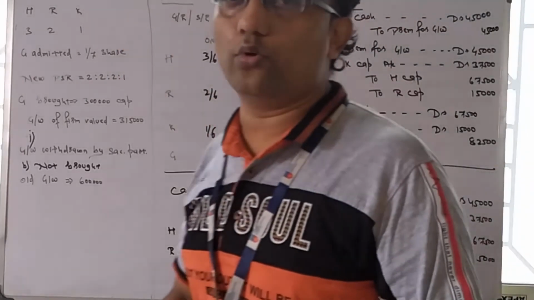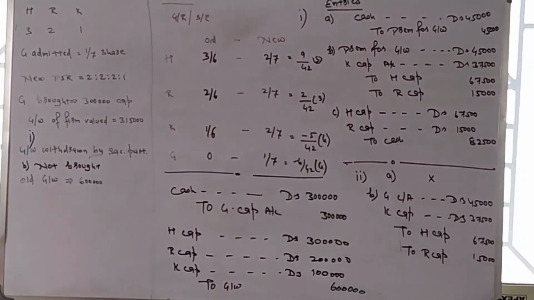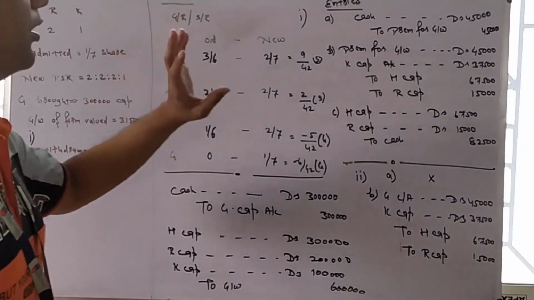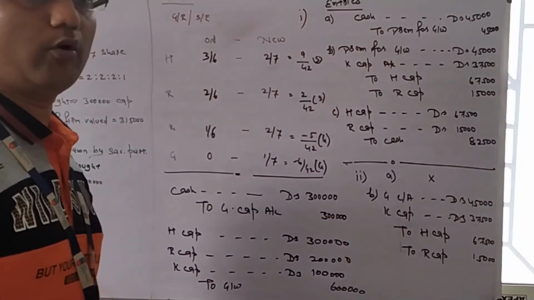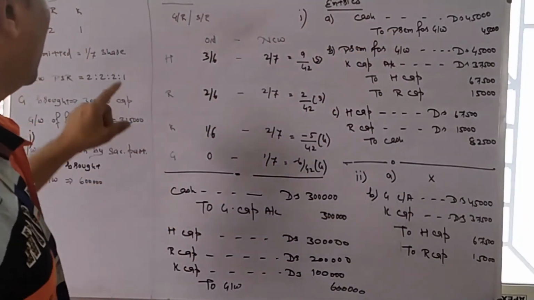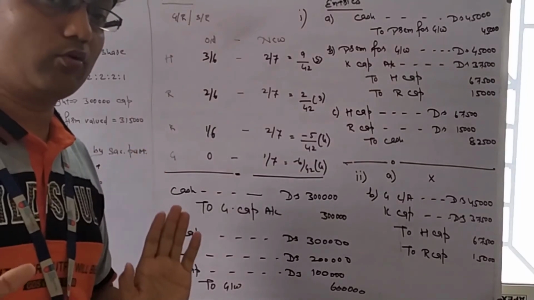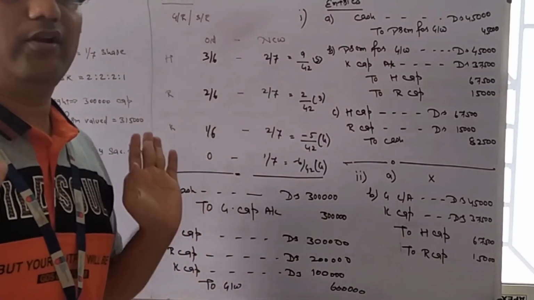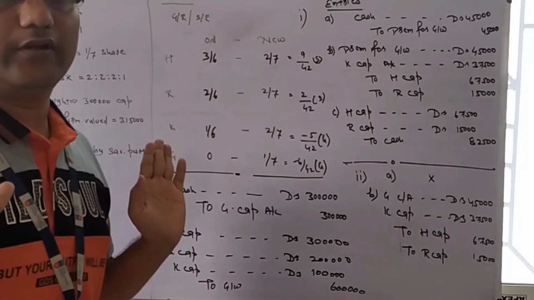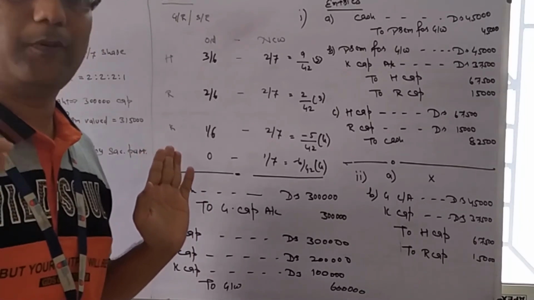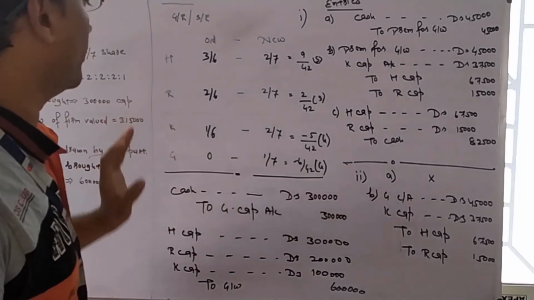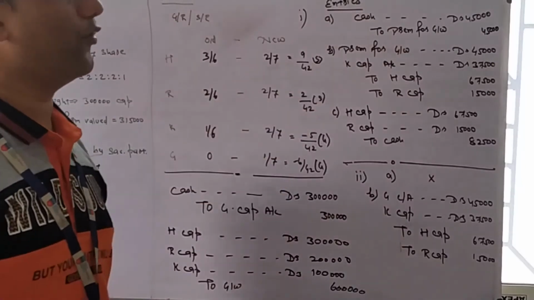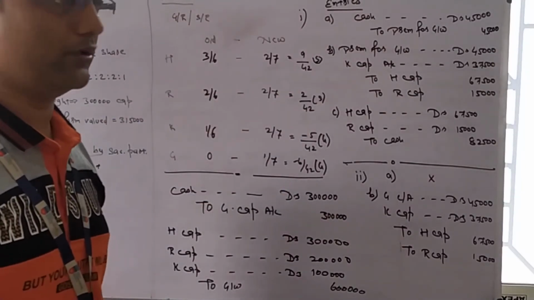Now coming to the new goodwill, that is the 3,15,000 valued goodwill of the firm. How will we deal with it? Cash account debit to premium for goodwill will be the first entry. 3,15,000 is the business goodwill. Mr. G will bring his 1/7 share. He will not bring the full goodwill, he will bring his part of the share. So 1/7 of 3,15,000, that is 45,000. Cash account debit to premium for goodwill, 45,000 he has brought in.